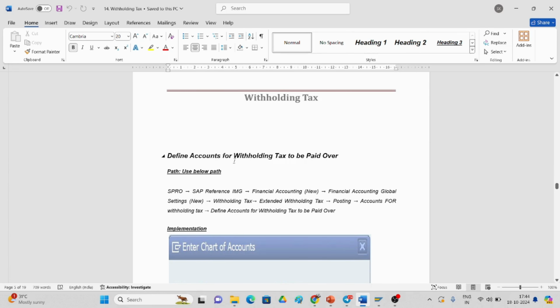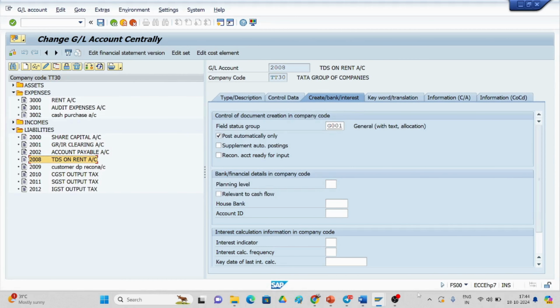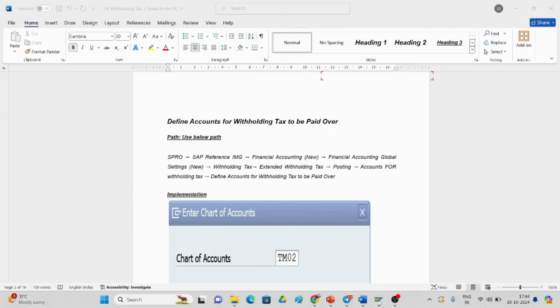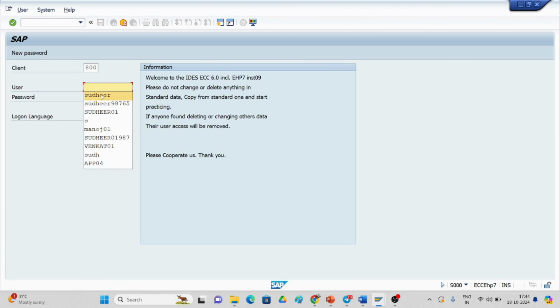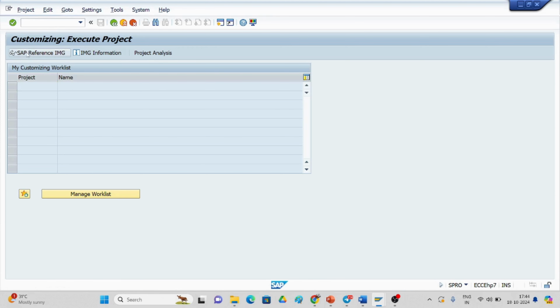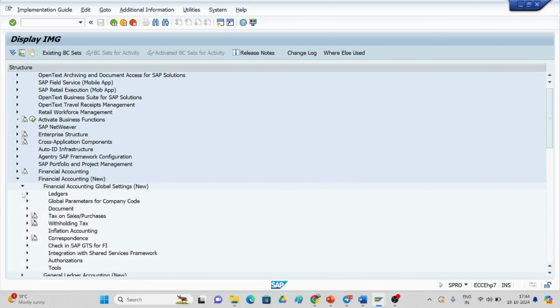And define accounts for withholding tax to be paid over. If you go for the path Extended Withholding Tax, Posting, you just come back. I showed this screen, now I want to close this screen. And again I want to log in with the user ID and password. If you go here, we configure in SPRO, IMG reference, Financial Accounting New, Financial Accounting Global Settings New.